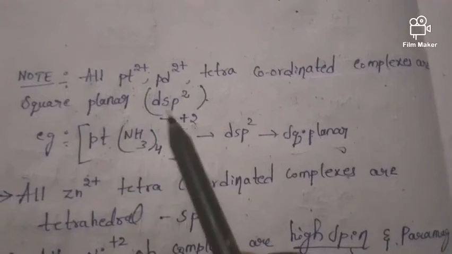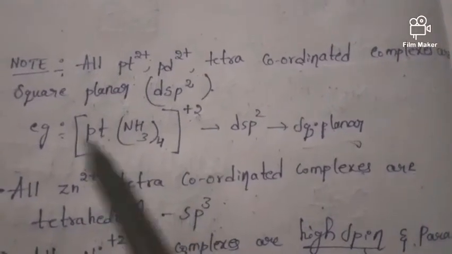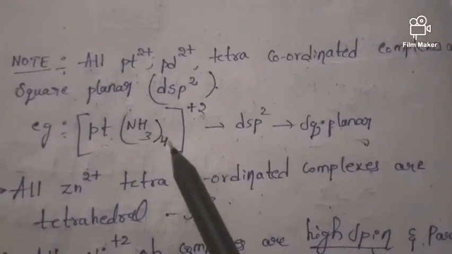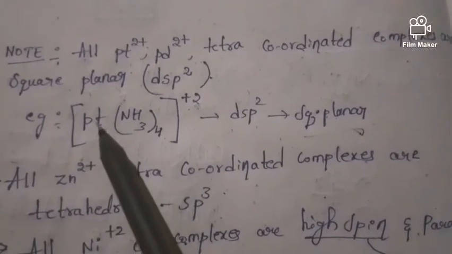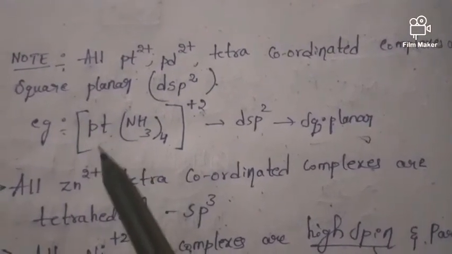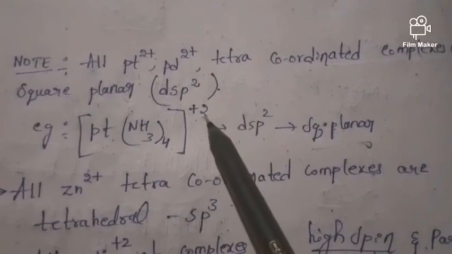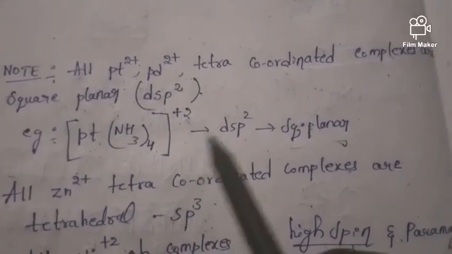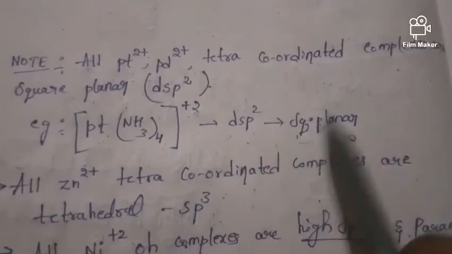You should remember this, friends. First look at the coordination complex: if it is tetracoordinated and the central metal atom is platinum or palladium in the plus 2 oxidation state, it undergoes dsp2 hybridization and is square planar.